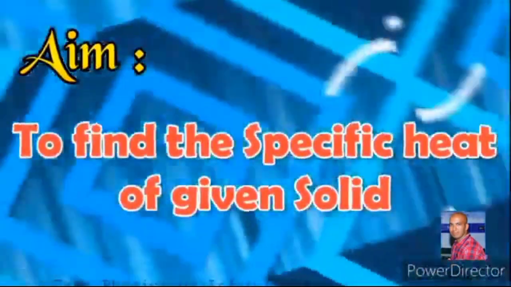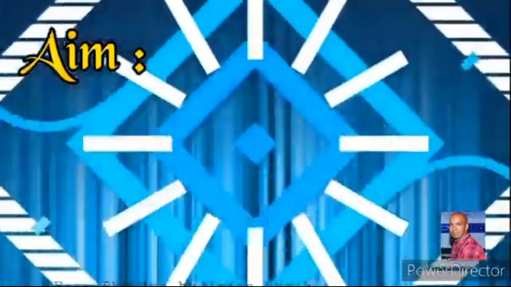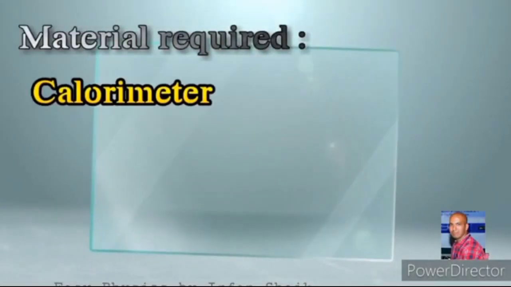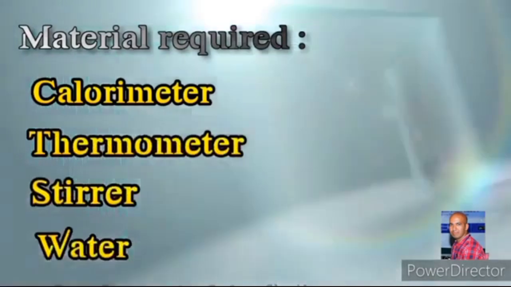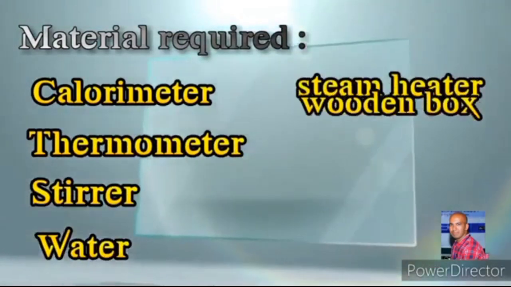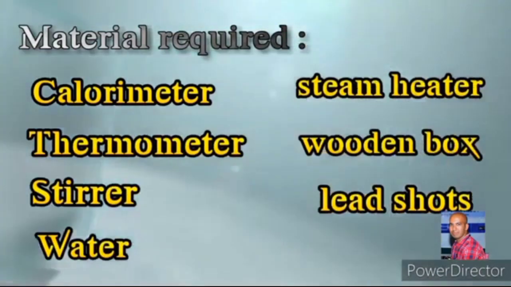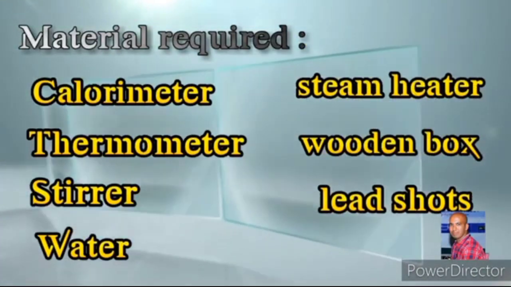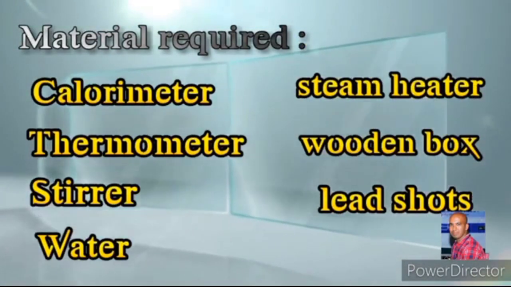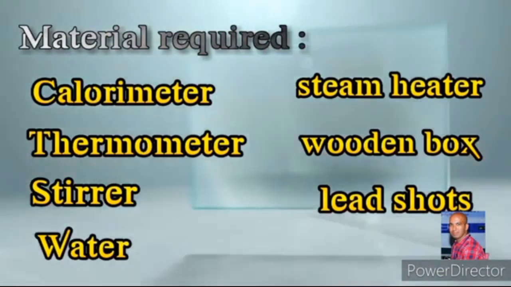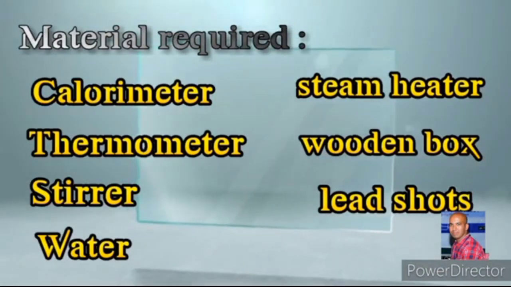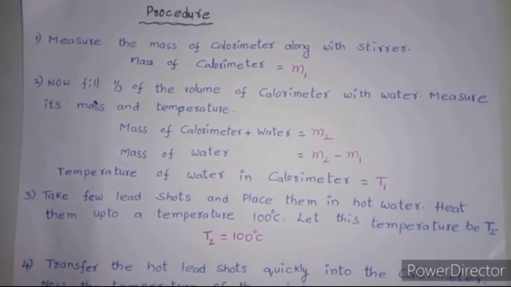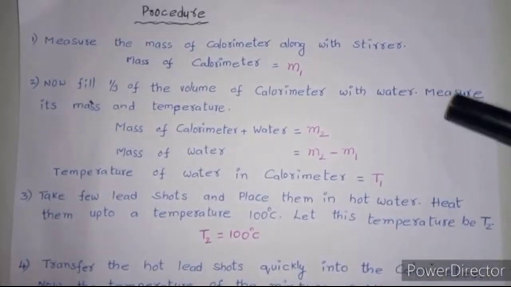Now let us learn how to find the specific heat of a given solid. Materials required: calorimeter, thermometer, stirrer, water, steam heater, wooden box, and lead shots. Now let us come to the procedure of the experiment.